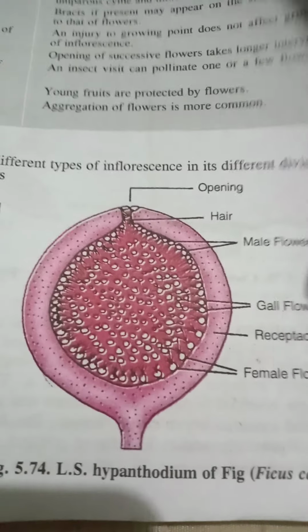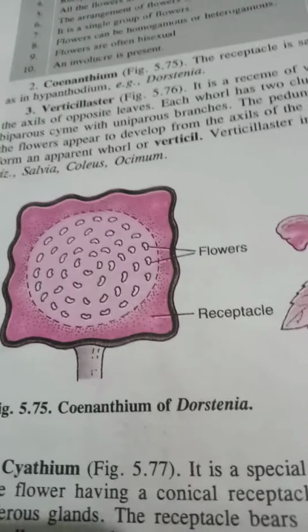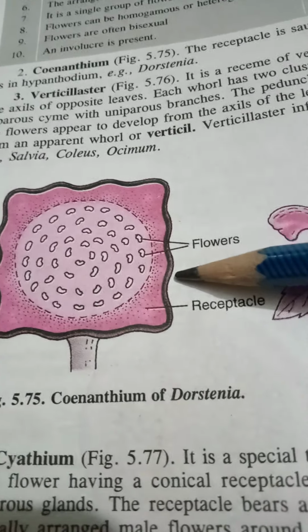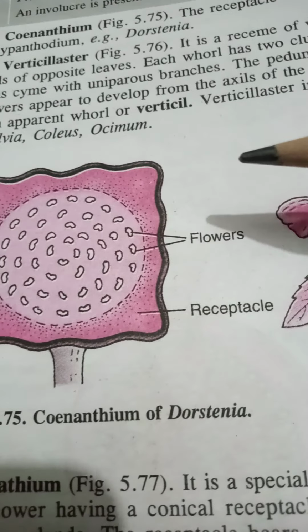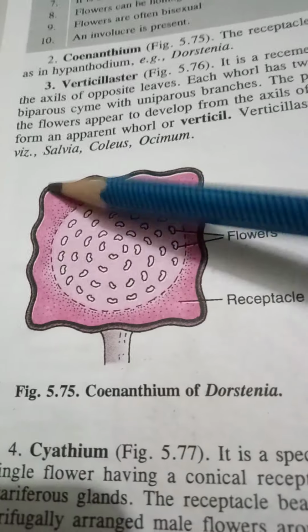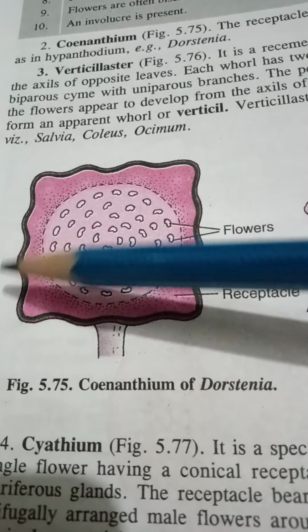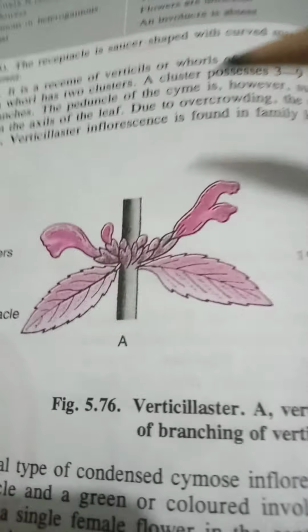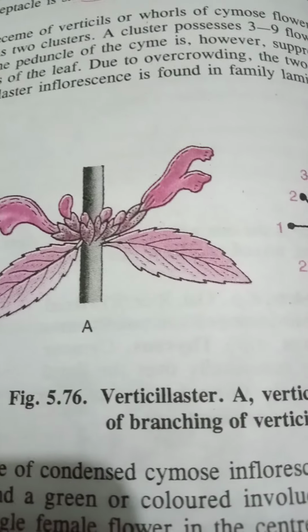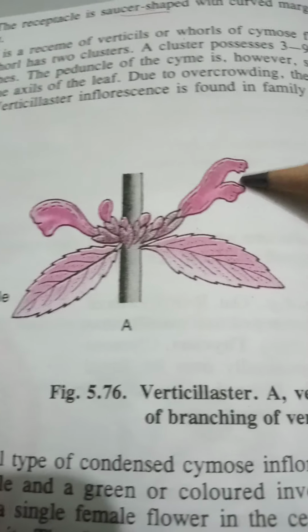Okay, then next is the coenanthium. Coenanthium, this is observed in case of Dorstenia. Here the receptacle is saucer shaped. As you can see, it is like a saucer. The flowers are in between and this is the receptacle. Then next is the verticillaster, which we observe in case of either Ocimum or Leucas aspera.